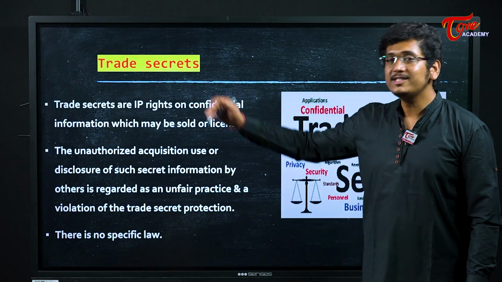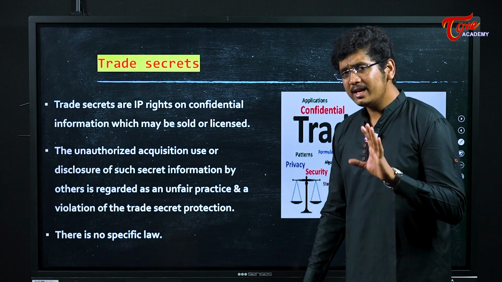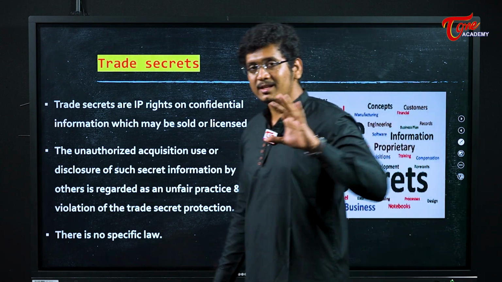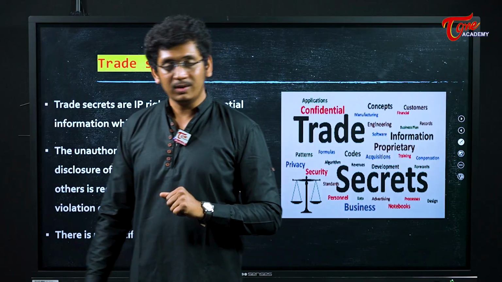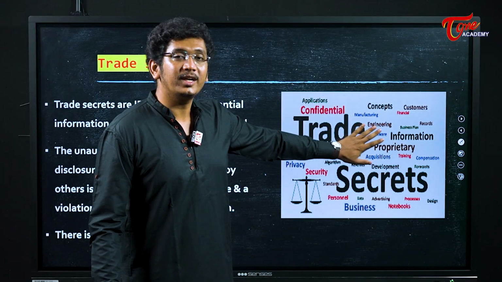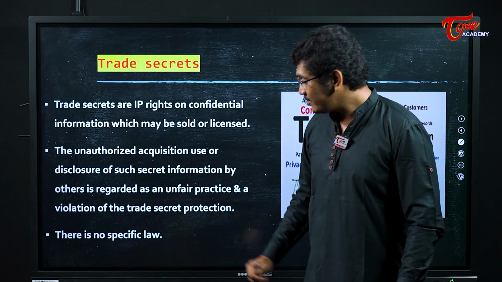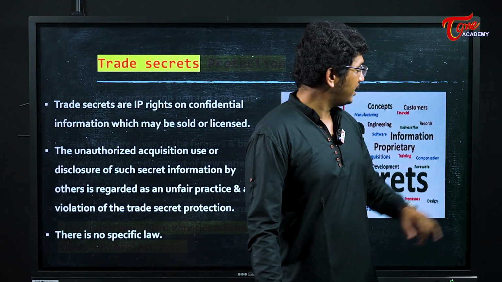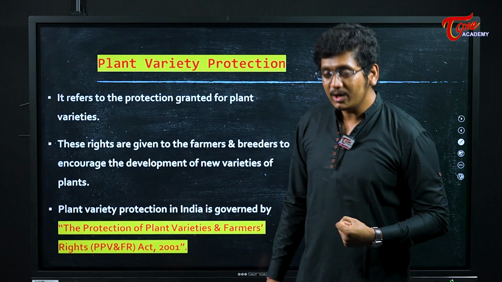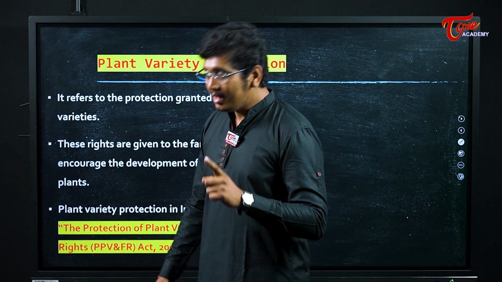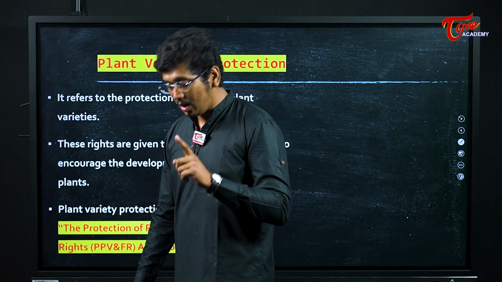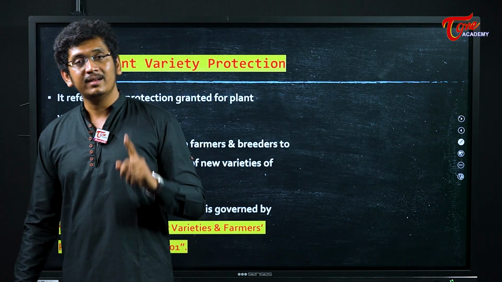Now, next is trade secrets. Does anyone know what is the formula for making Thums Up? Coca-Cola? No, right? They are secretly protected by those companies so that they can gain economic value. And if someone leaks or steals this trade secret, then it is a crime. But in India, there is no particular law dealing with this thing.